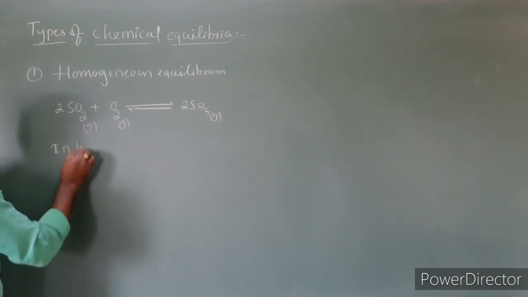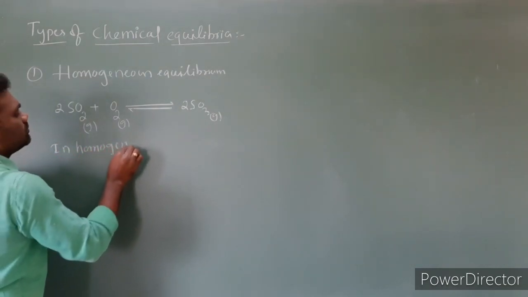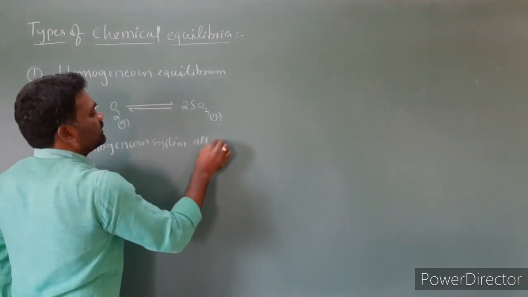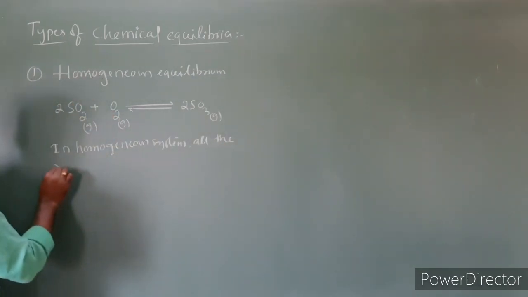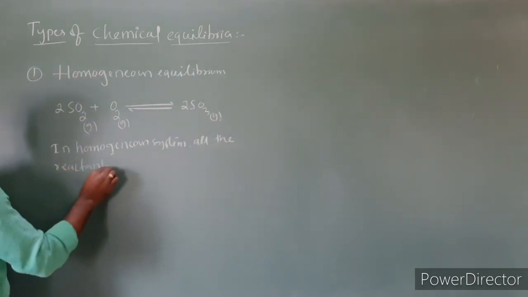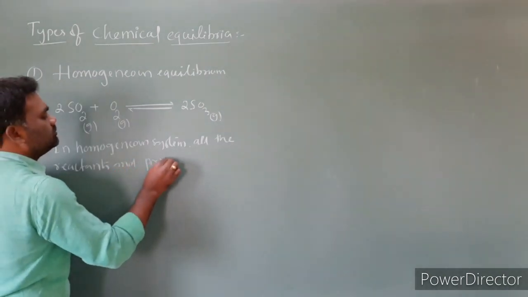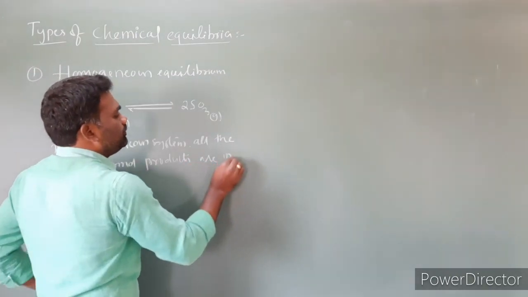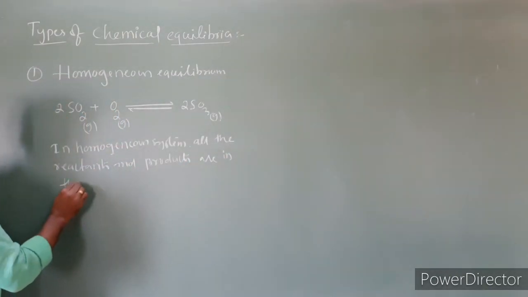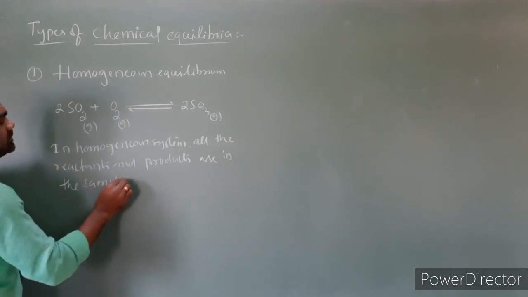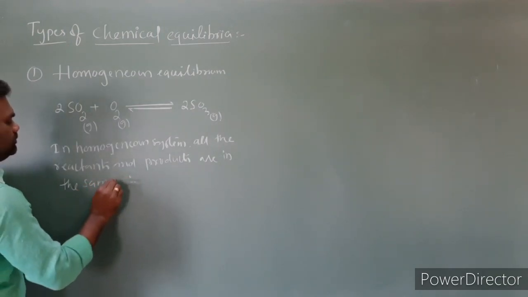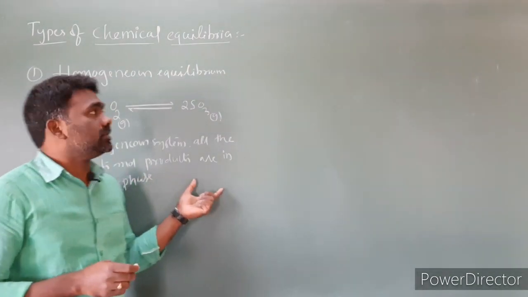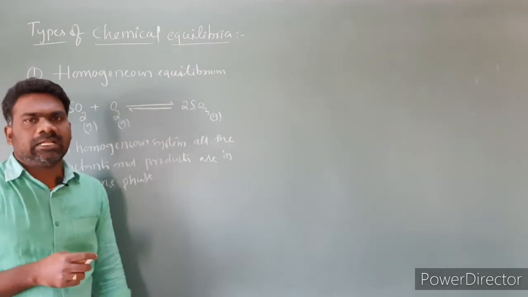In a homogeneous system, all the reactants and products are in the same phase. So when all the reactants and products are in the same phase, the equilibrium is called a homogeneous equilibrium. Let us take some more examples.